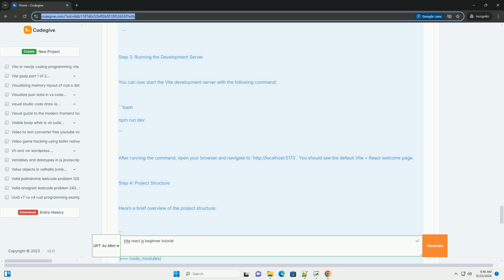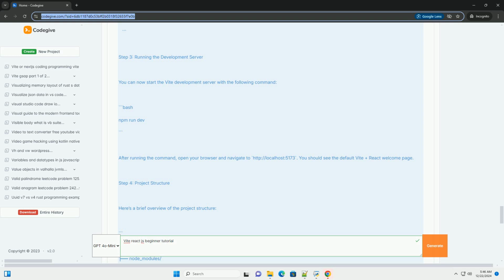Conclusion: you've successfully set up a simple React application using Vite. Vite provides a fast and modern development experience, and you'll find it helpful as you build larger applications. From here, you can explore features like routing, state management, and API calls to enhance your React application. Feel free to ask if you have any questions or need further assistance.